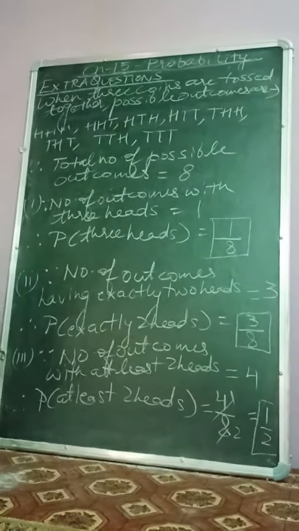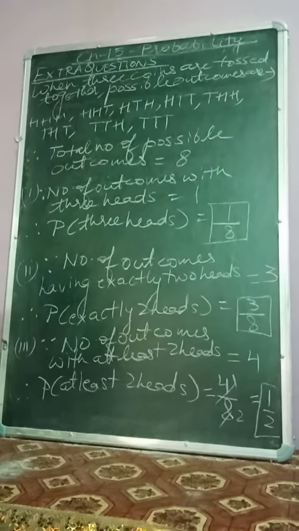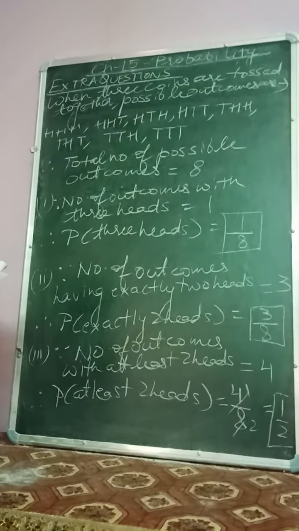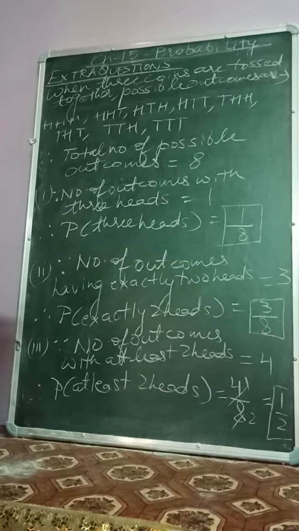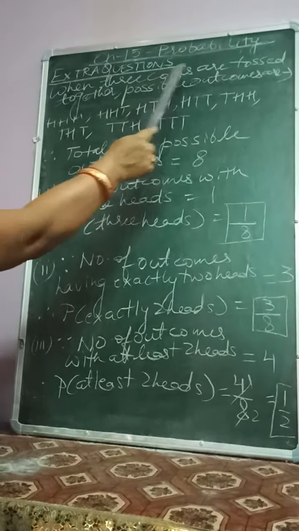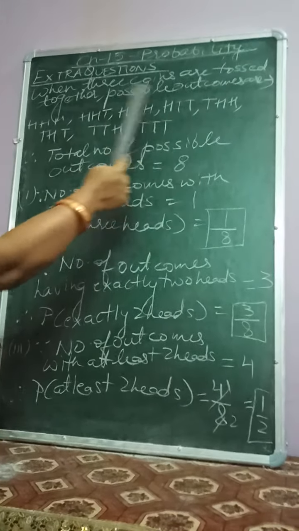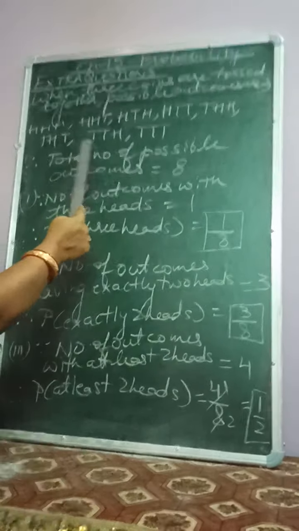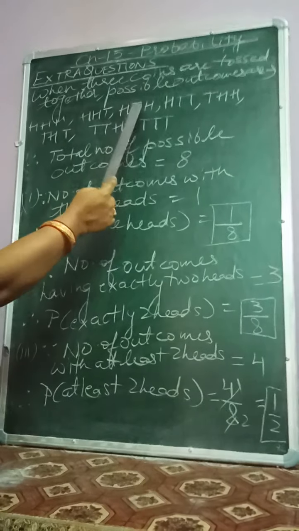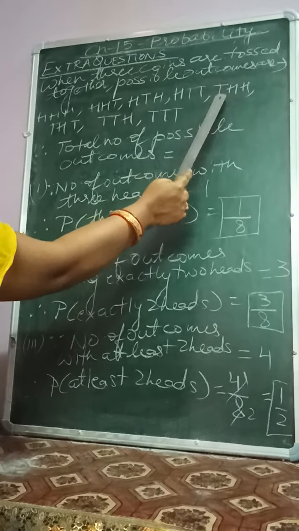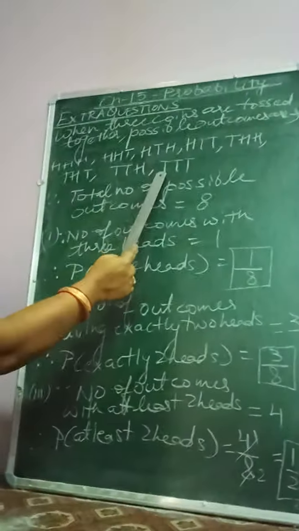Next question. 3 coins are tossed simultaneously. Find the probability of getting number 1, 3 heads, number 2, exactly 2 heads, and number 3, at least 2 heads. Now when the 3 coins are tossed together, or one coin is tossed 3 times, then these are the 8 possible outcomes, which are head head head, head head tail, head tail head, head tail tail, tail head head, tail head tail, tail tail head, and tail tail tail.